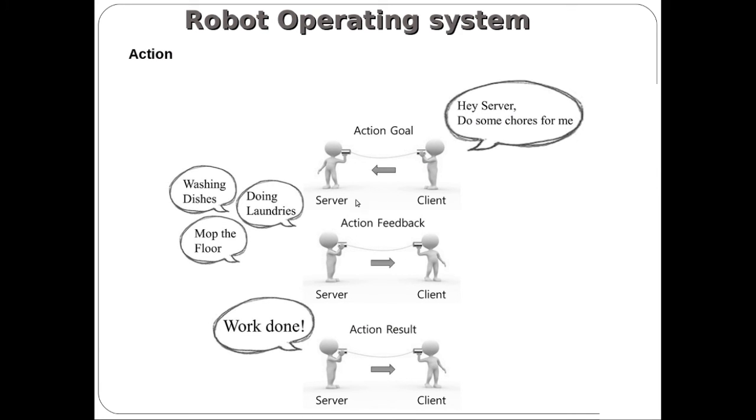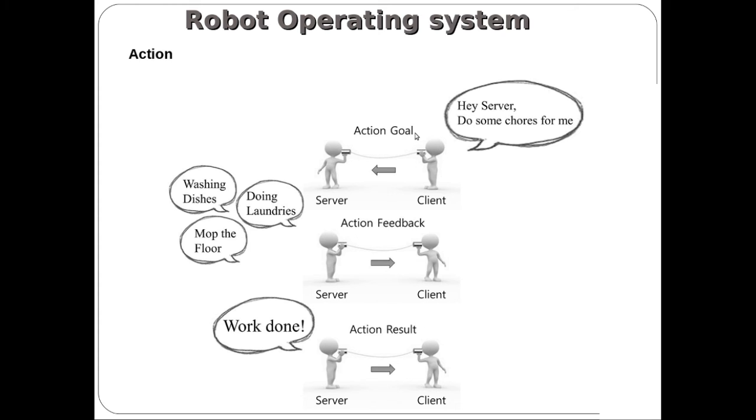So here we have three different processes. While considering a ROS action, instead of request and response, we are adding goal and result.